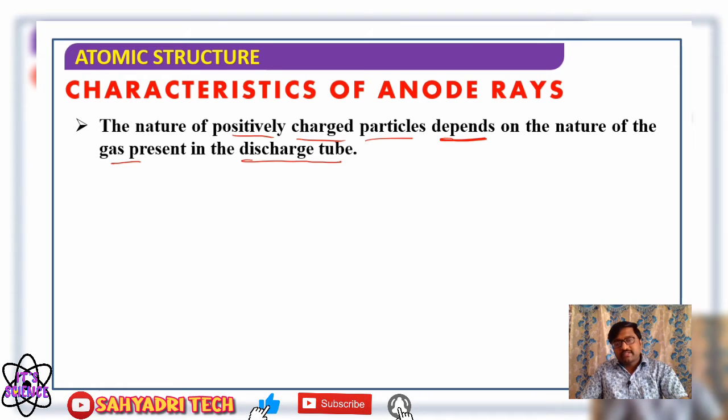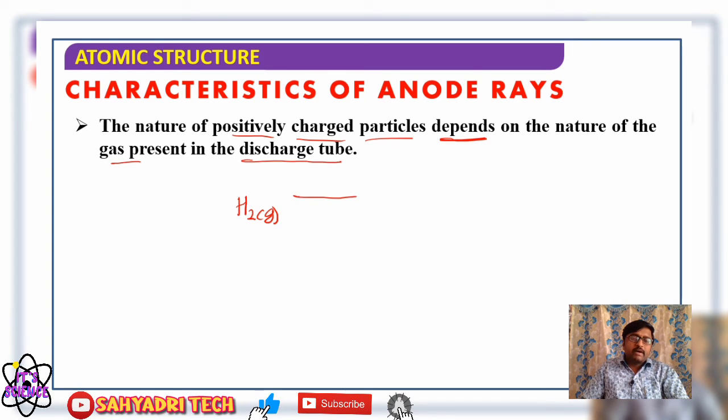Earlier, for cathode rays, we said that their nature is independent of the type of gas taken in a discharge tube. Well, we can understand it with an example. Consider the discharge tube is filled with hydrogen gas.